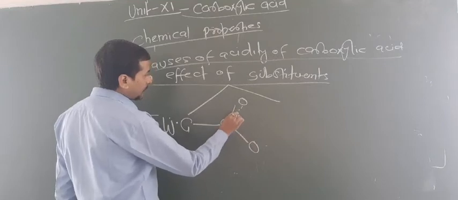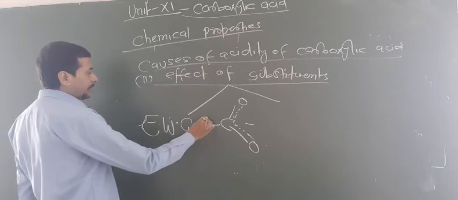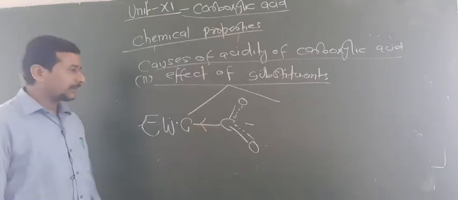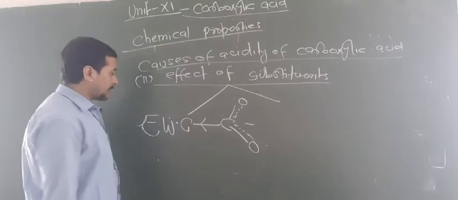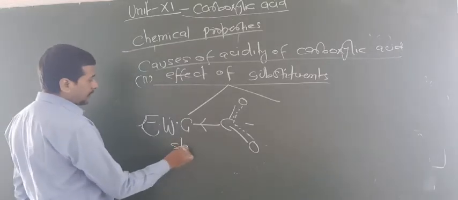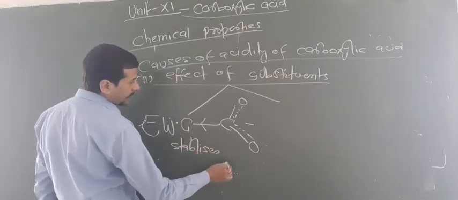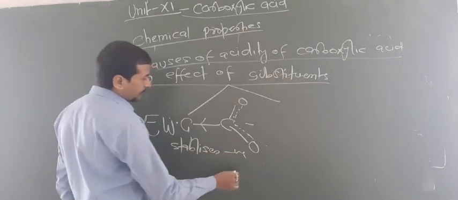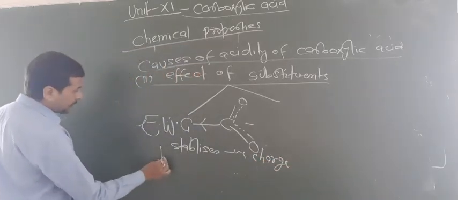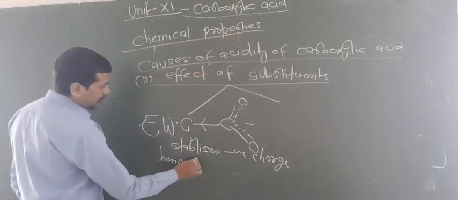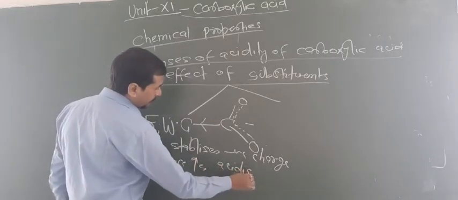If electron withdrawing group is attached, in that condition, the negative charge decreases. That means it stabilizes negative charge, and hence increases acidity.